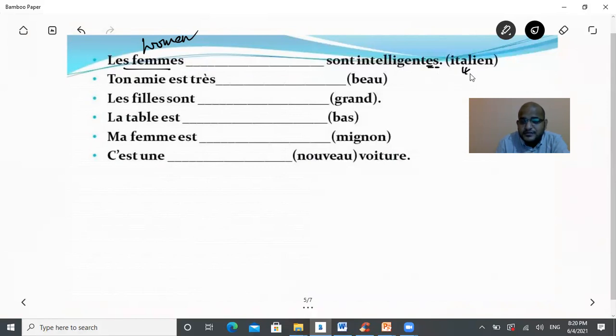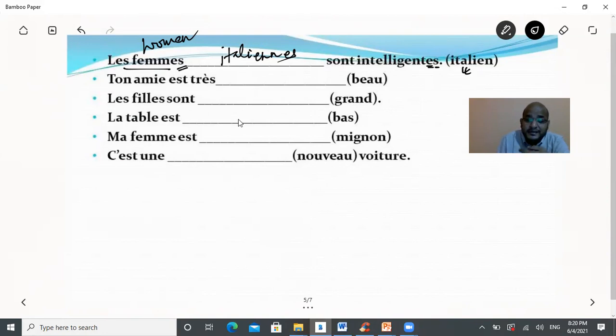And we have to use this Italien as an adjective, this nationality. So we'll be using this Italien in the feminine plural form, as here the noun is feminine plural. So it will be italiennes, double N-E, the doubling of the consonant, if you remember.